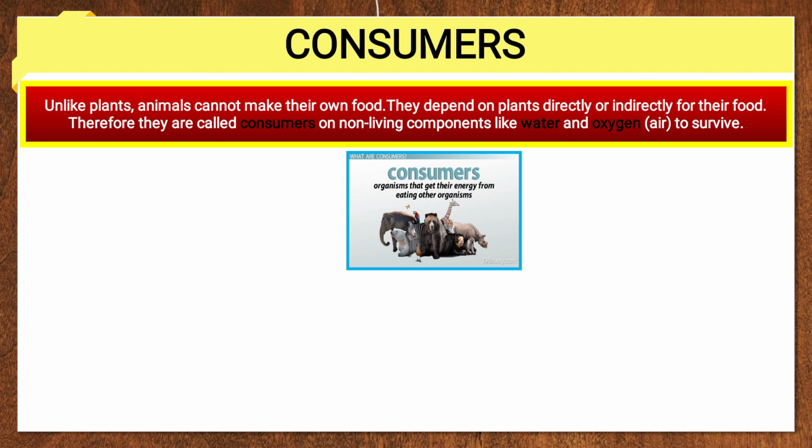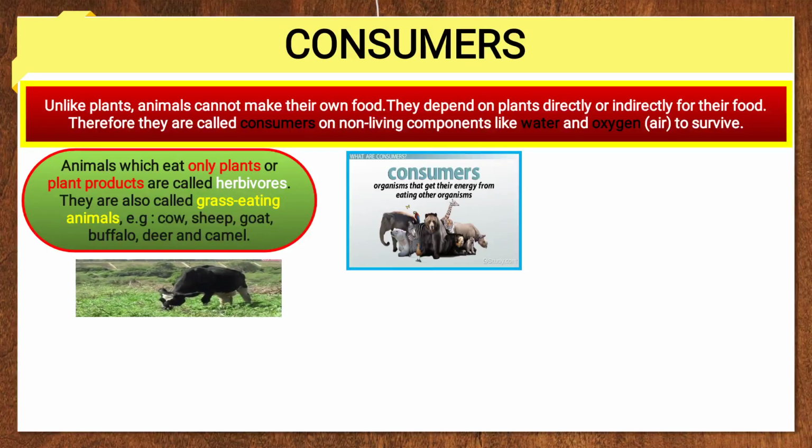So, water is a non-living part. Oxygen, again, is a non-living part. So consumers are also dependent on non-living parts for their survival. Okay, so here in the box it is given: consumer. Who are consumers? Organisms that get their energy from eating other organisms, like plants or plant products, or animal products also.